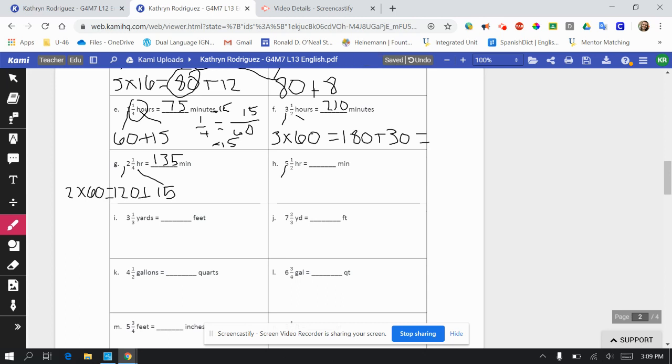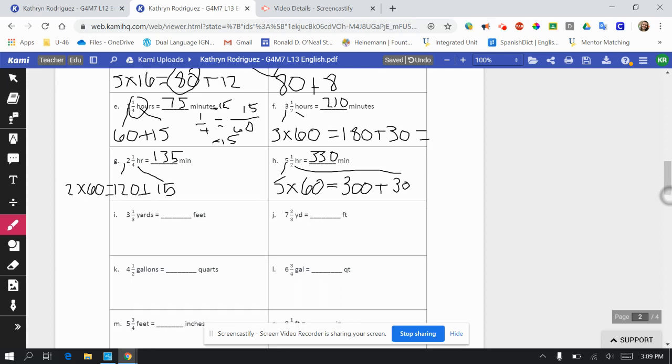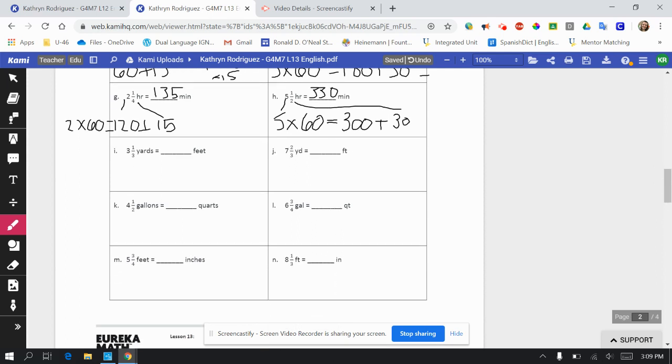5 hours will be 5 times. There are 60 minutes in an hour. This will be 300 plus, and then half an hour will be 30 minutes. So 330 minutes. All right, we survived the hours and minutes section. Looks like now we're working with yards, feet, then gallons and quarts, then feet and inches. Whew, we're doing it all today.